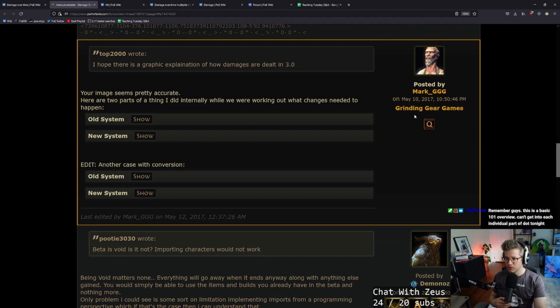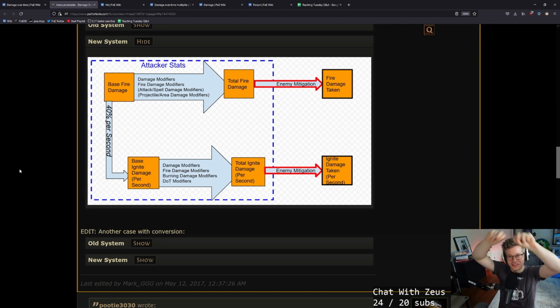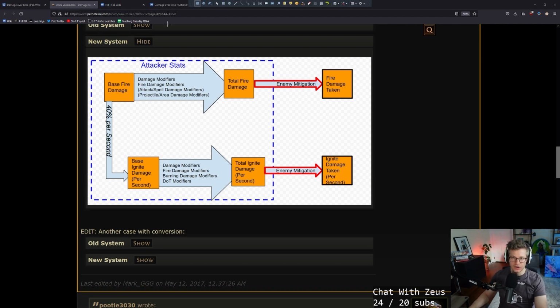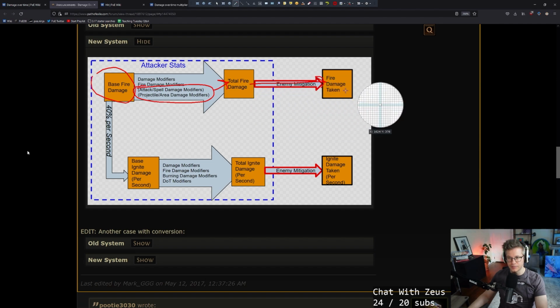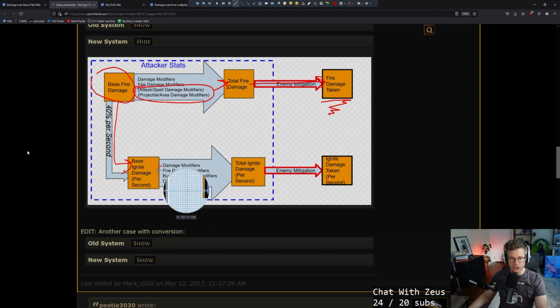Let's see what he says here. This is exactly what I kept doing, and this is how I was thinking of it, right? Basically just process the base fire damage, right? That means all of these things, specifically the things that we don't see on the other arrow, go into the total fire damage that goes into fire damage taken from a hit, right? Whereas if it wants to calculate the ignite, it's only checking these things.